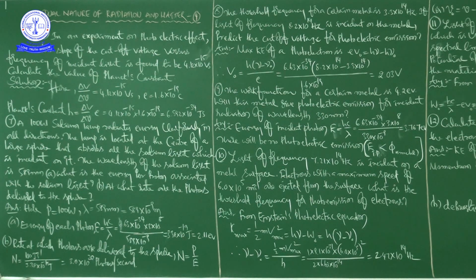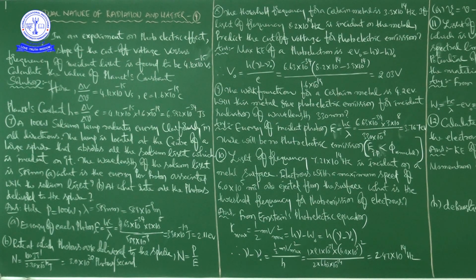Next question, question number 7. A 100-watt sodium lamp radiates energy uniformly in all directions. The lamp is located at the center of a large sphere that absorbs all the sodium light which is incident on it. The wavelength of sodium light is 589 nanometers.